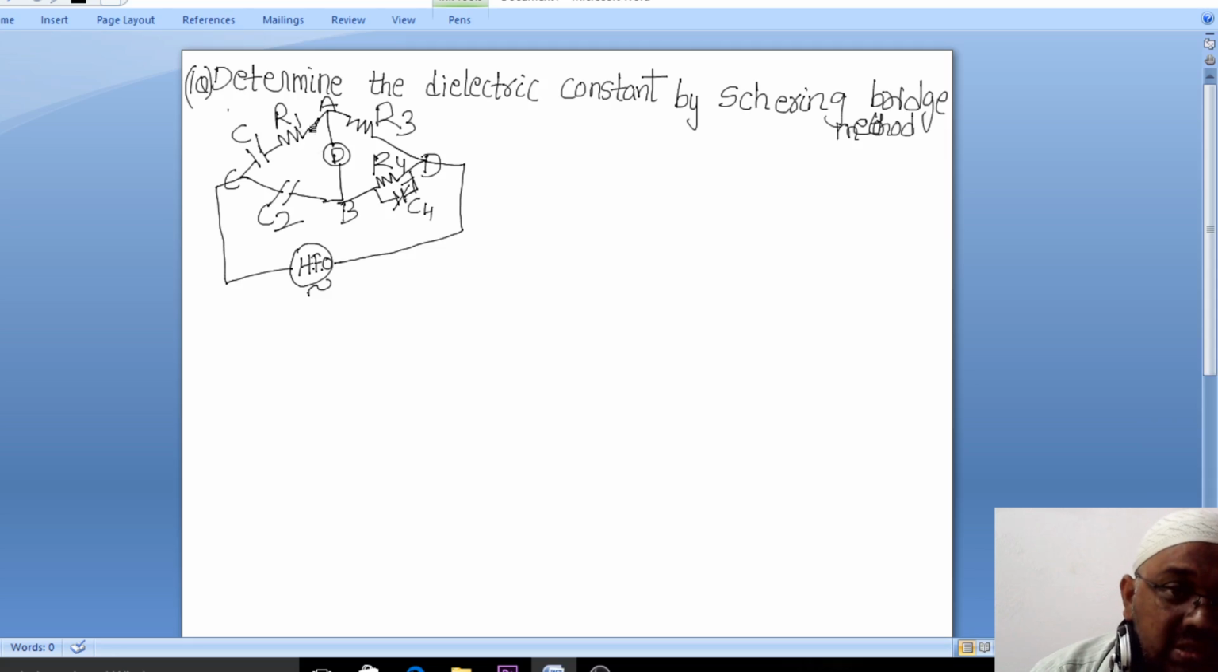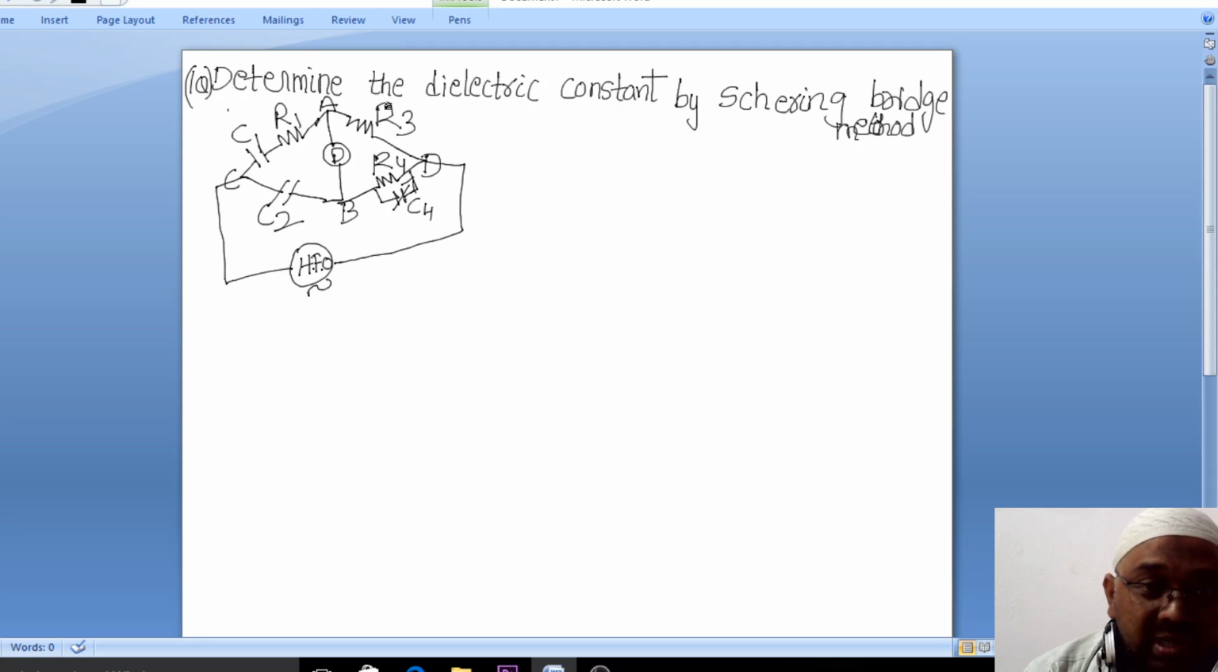Now this is called the Schering bridge apparatus. By using this Schering bridge apparatus, we will calculate the capacitance of the given value. Now you can see, what is the dielectric constant? It is a measure of the degree to which the medium can resist the flow of charges. So how much the medium can resist the flow of charges, we say that is called the dielectric constant.